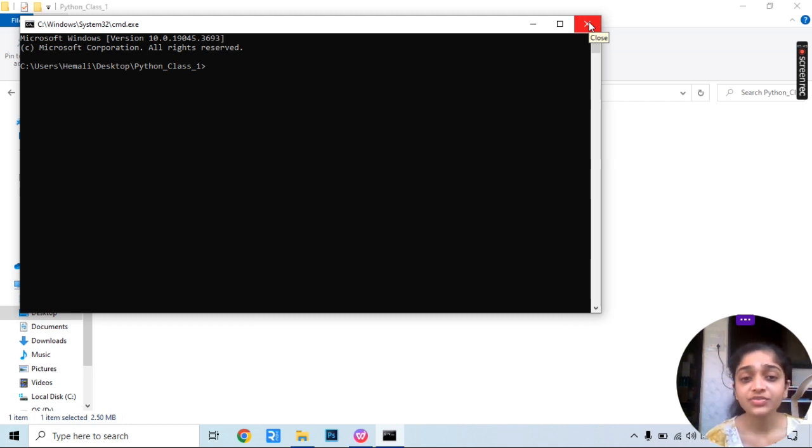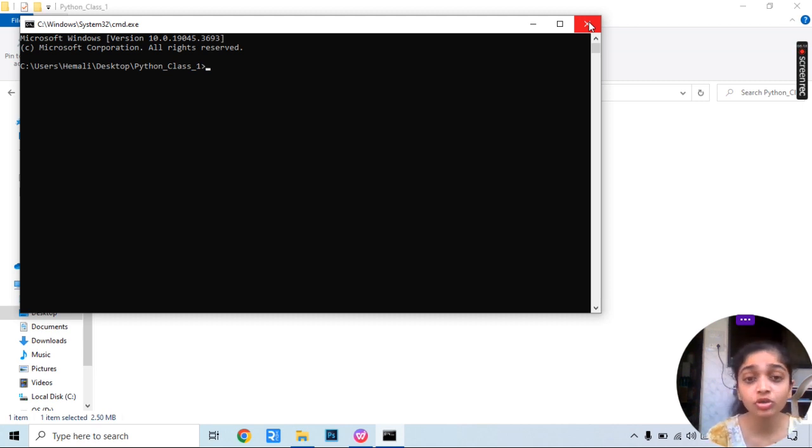Now, as we have installed Python and our installation of pip is also done, we will install Notebook. For each and every language, we use one or another software to write our code. So for Python, we are going to use Notebook, that is a Jupyter Notebook. You can definitely use other software like Visual Studio Code or Anaconda or anything, whichever you prefer. Today I am going to run all the code in Jupyter Notebook.